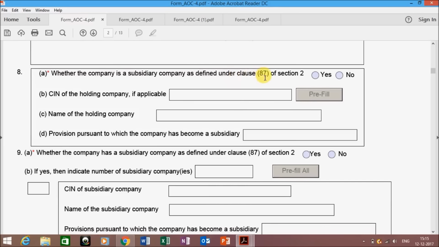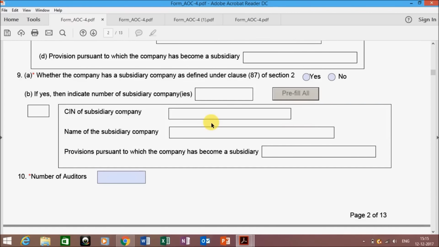If your company is a subsidiary, then you have to click on yes and then enter the information of your holding company. But if your company is not a subsidiary company, then click on no and proceed further. Next question is if your company has a subsidiary. If your company has subsidiaries, click on yes and enter the number of subsidiary companies. After entering 1 or 2, as many as you have, click on the pre-fill button after entering the SIN of the companies.